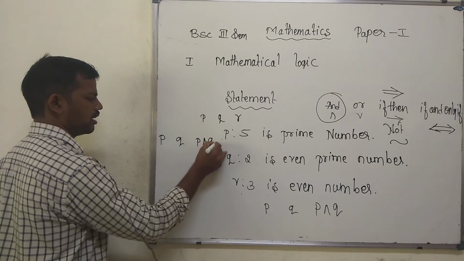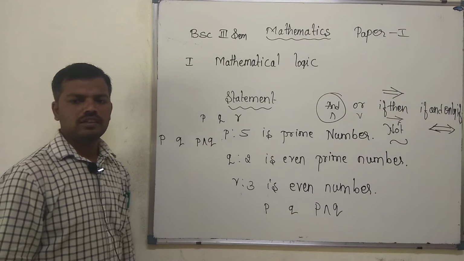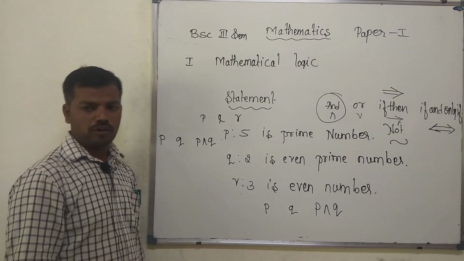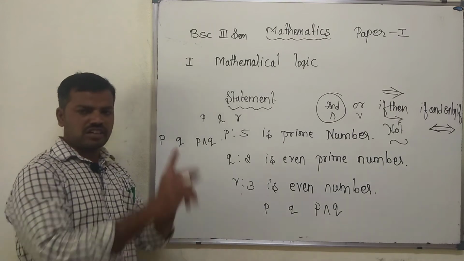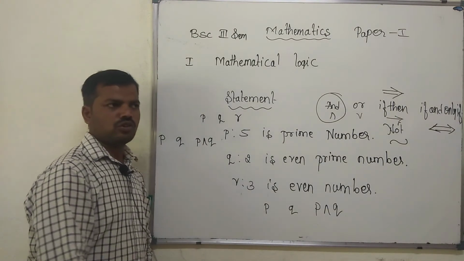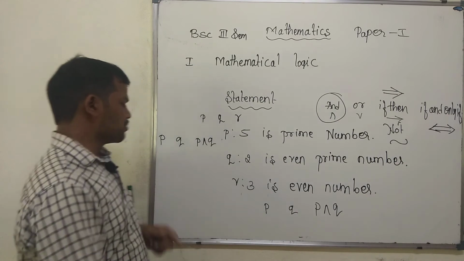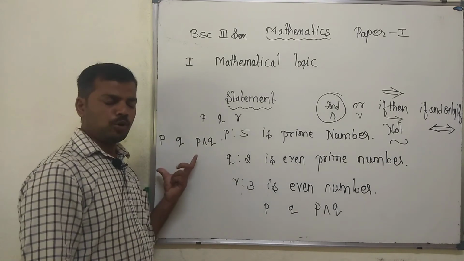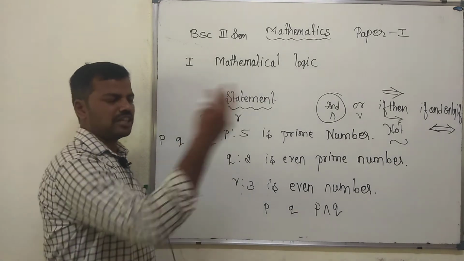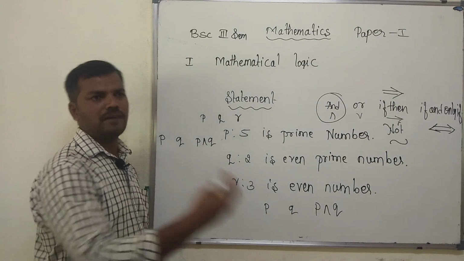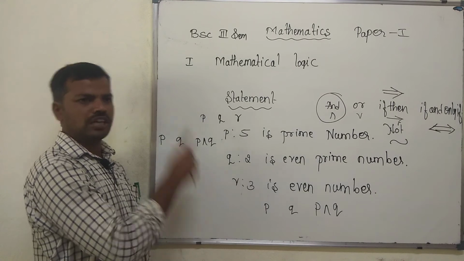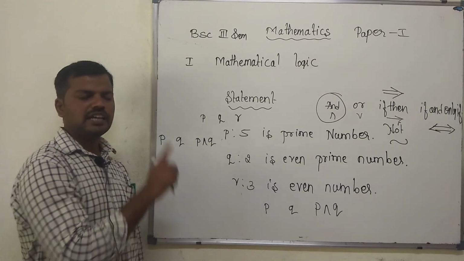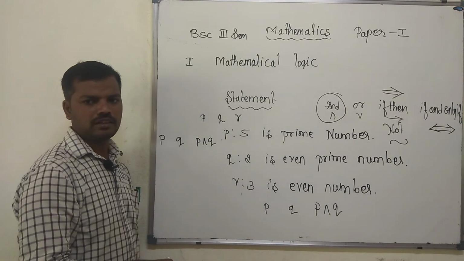Truth table means constructing a table of the truthfulness or falsity of the given compound statement using the truth values of its component statements. The formation of such a table is called a truth table.